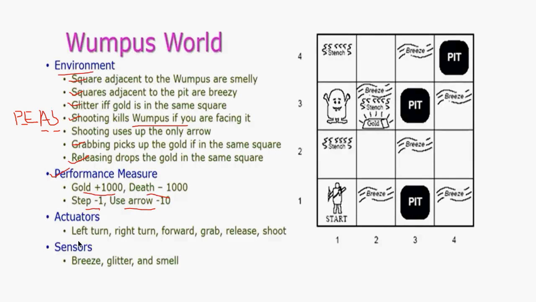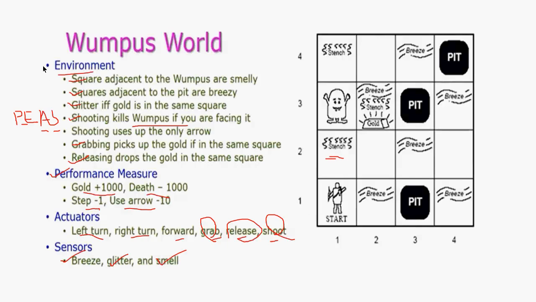The actuators, how the actions are going to be made. You can turn left, turn right, then forward, grab, release and shoot. Release the gold and shoot the arrow. Right? Grab the gold. Right? Sensors is going to have breezy smell, glitter is going to shine, and smell is where the stench smell. This is how we are going to predict using the agents.